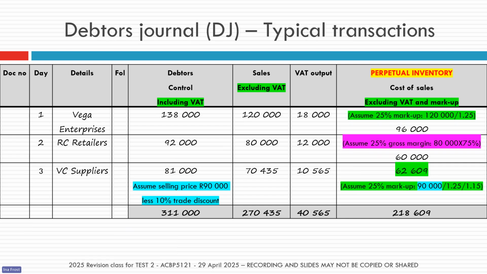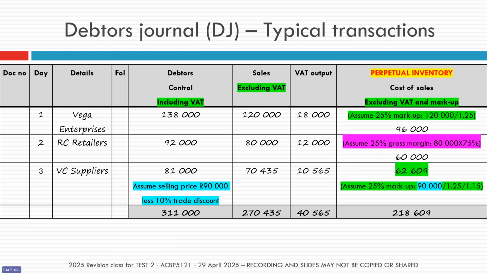Okay, so now you have to be careful because remember again, a 25% markup does not give you the same answer, and it's not the same formula as a 25% gross margin. Again, we start with our sales number. So in each of these calculations, we use the sales amount excluding VAT. But in this one, to work out our cost of sales, we multiply with 75%. Remember again, you're going to use that what you want over what you have formulas to make sure you get to your cost of sales.